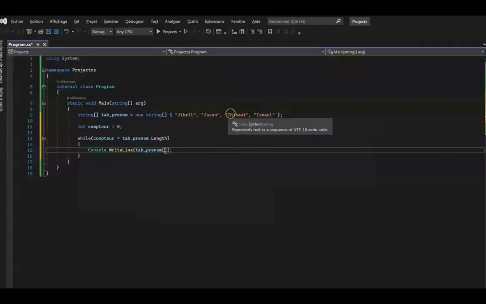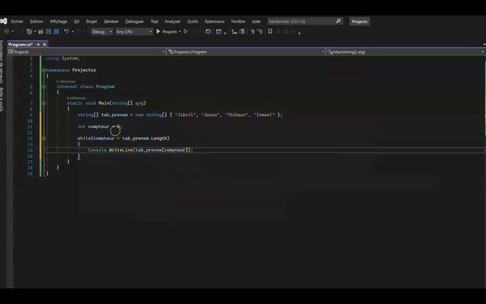Here we want to display each array value at each iteration of the loop. For example, we can put the index of the value 1 of the array, so 0. This index doesn't change with the loop, so it will display Jibril whenever it is blocked on a single value. So how could we manage to increase the index in the brackets and display each array value? Well, we can simply put the counter variable in the square brackets.